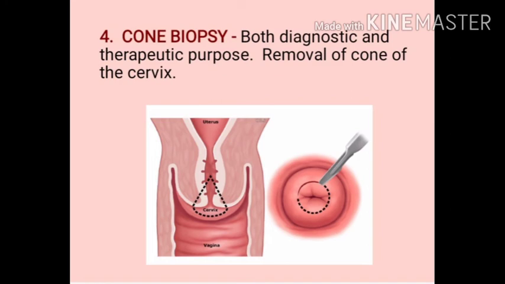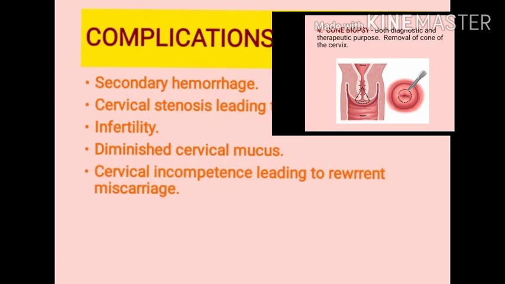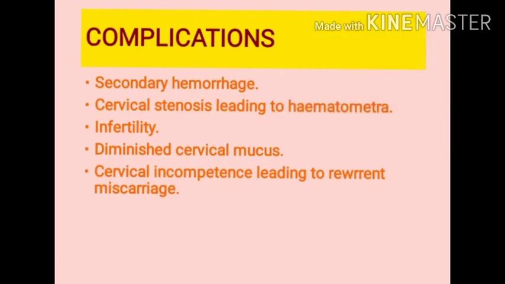Removal of a cone of the cervix, which includes the squamocolumnar junction, stroma, glands and endocervical muscles and membranes. Then complications: first, secondary hemorrhage, cervical stenosis leading to hematometra, infection, dysmenorrhea, cervical incompetence